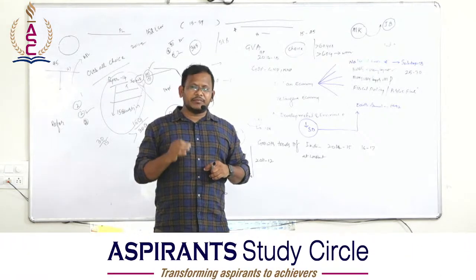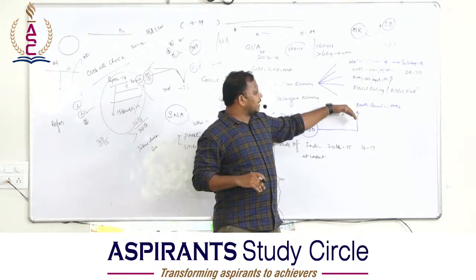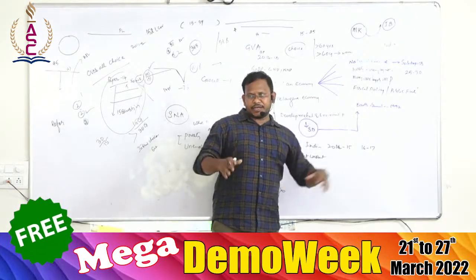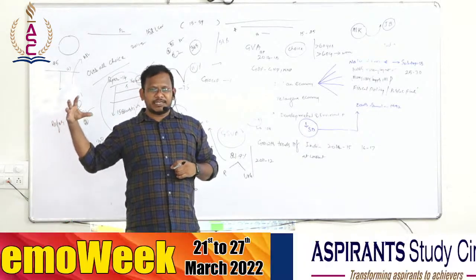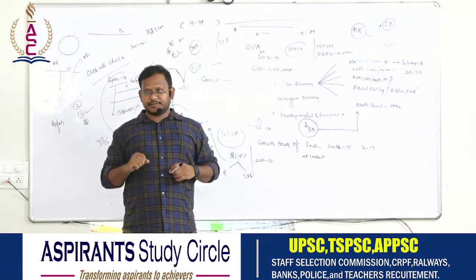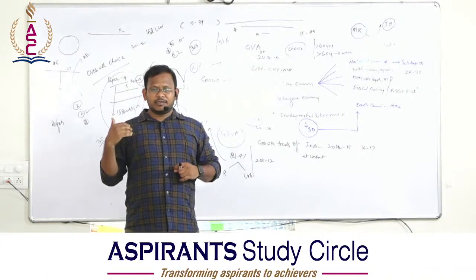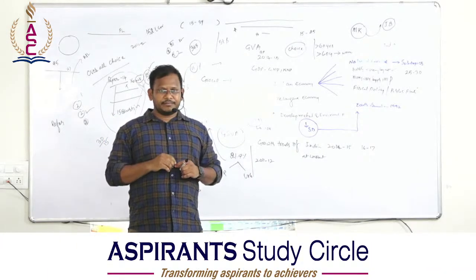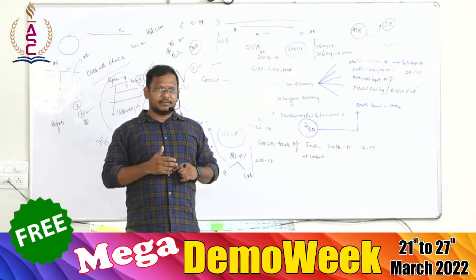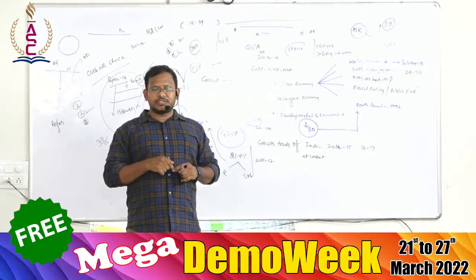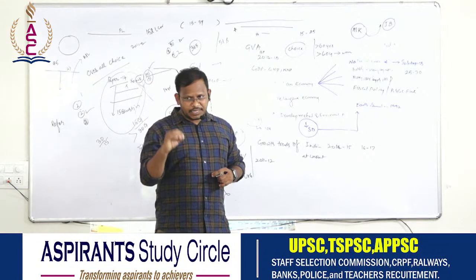These kinds of questions will be asked, and you will be asked what happens when revenue expenditure is increased. Now if I go through the status of Andhra Pradesh, Andhra Pradesh has been struggling with the revenue deficit. When Andhra Pradesh is struggling with the revenue deficit, Telangana is having a revenue surplus. Even this year Telangana is having around 2,700 crore of revenue surplus.